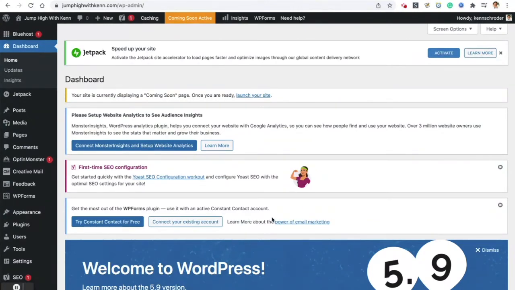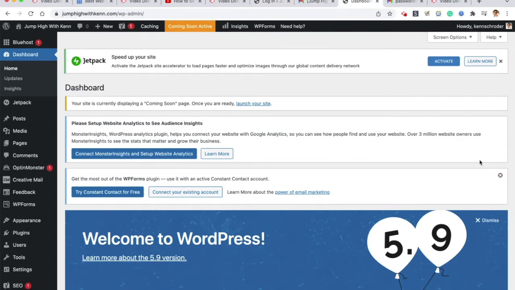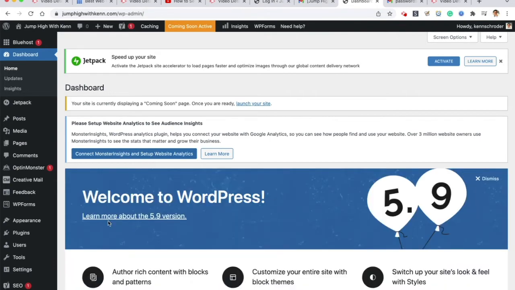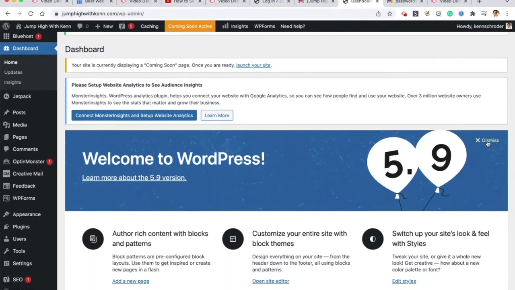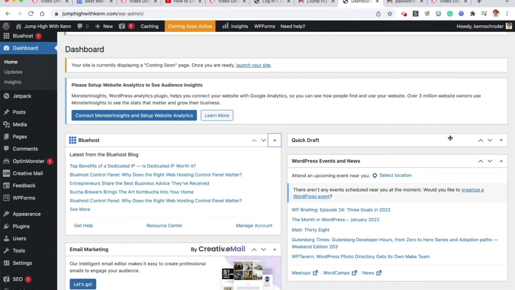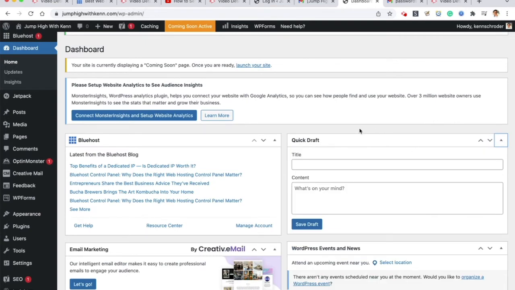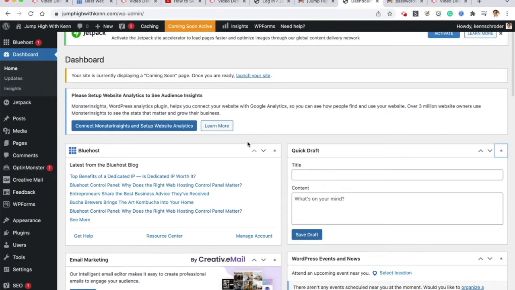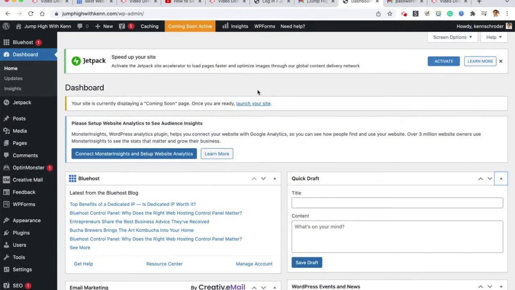Okay, so next, let me help you clean up some of the stuff in here. I like to delete stuff that was put in here. I'm more of a minimalist, but essentialist. They're giving me notices. Please set up analytics. Here's how you connect it. Try Constant Contact. Here's WordPress 5.9. This is the latest version that's been recently updated. So you can dismiss or close a lot of these things. You don't know about these things, and I don't recommend getting pulled into any of these things. And just do the things you need to know now. And so what we are going to do is just turn off and close and delete some things.